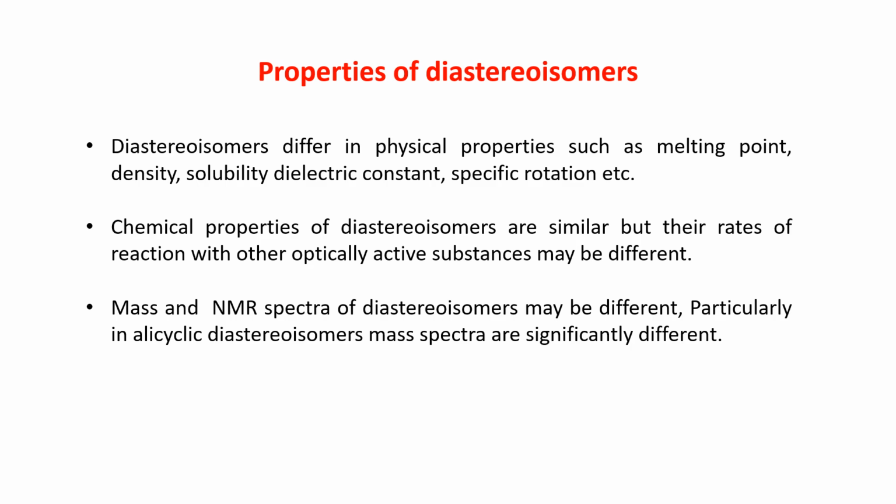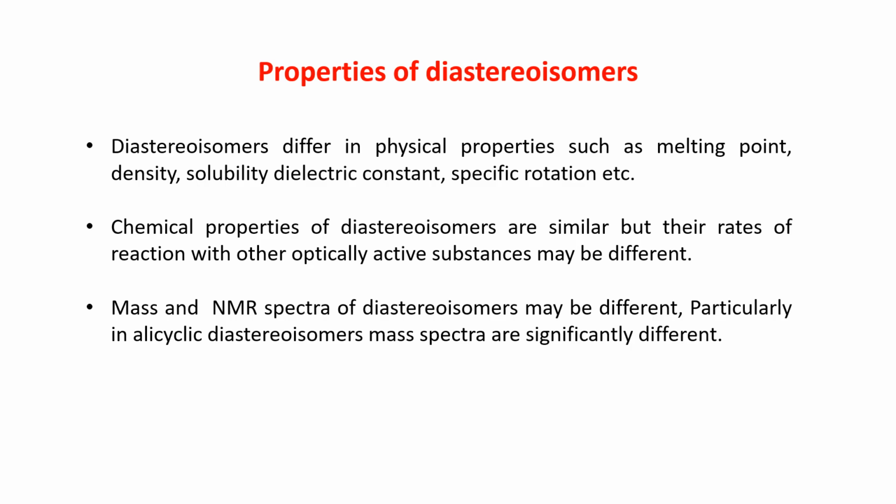Properties of diastereoisomers. Diastereoisomers differ in physical properties such as melting point, density, solubility, dielectric constant, specific rotation, etc. Chemical properties of diastereoisomers are similar, but their rates of reaction with other optically active substances may be different.